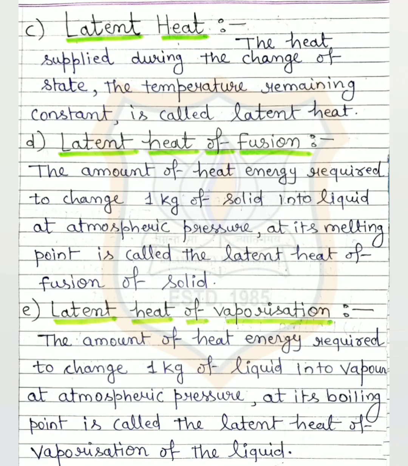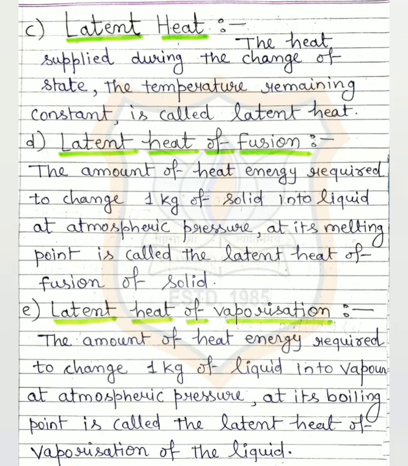Another major supply of energy during the process of change of states of matter is latent heat. So students, latent heat is that amount of heat we need to supply whenever we change the state of matter, but the temperature should be constant during the process. There are two kinds of latent heat, that is latent heat of fusion and latent heat of vaporization.